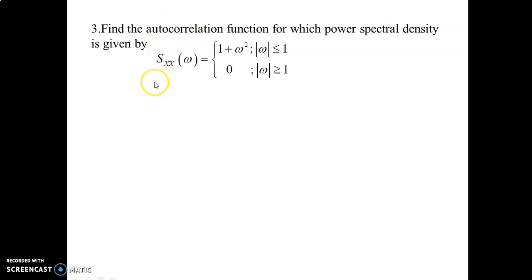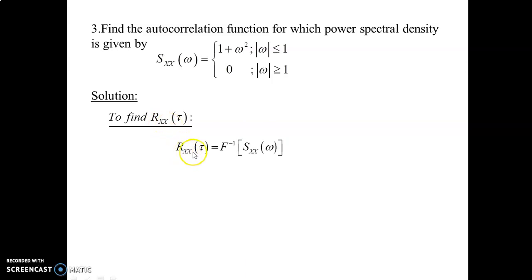Using the inverse Fourier transform formula, Rxx of tau is the inverse Fourier transform of Sxx of omega, defined by Rxx of tau equal to 1 divided by 2 pi integral from minus infinity to plus infinity of Sxx of omega e power I omega tau d omega.